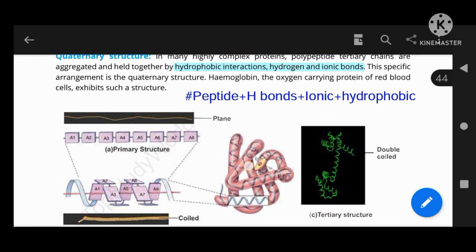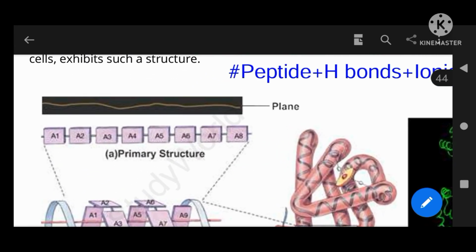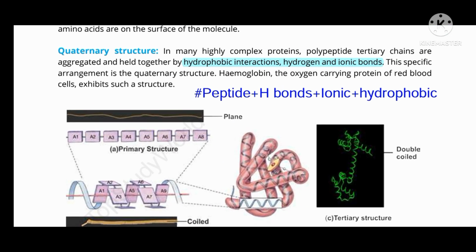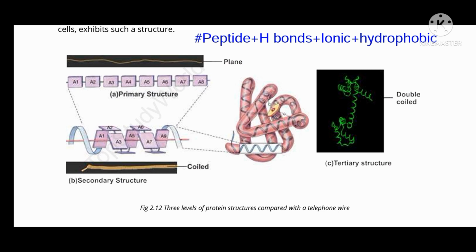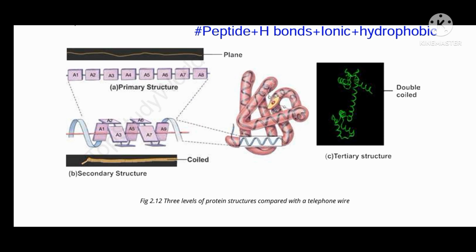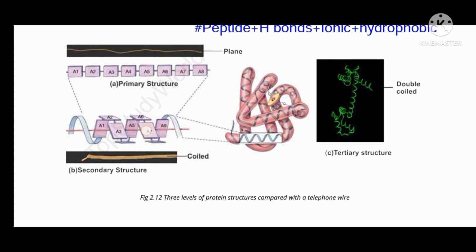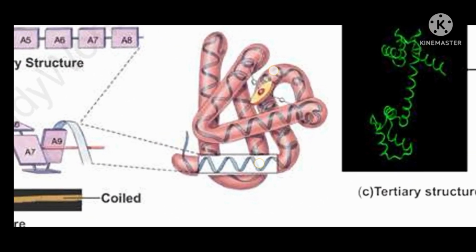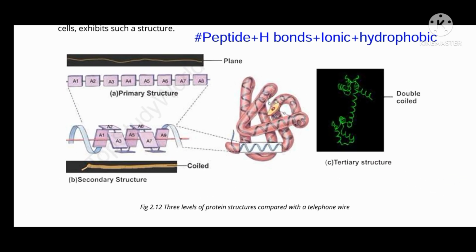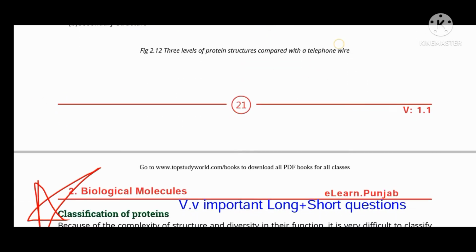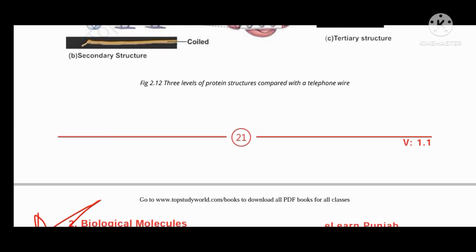And this is the diagram of the primary structure. You can see there is only direct linkage, that is the primary structure, and if there is folding, some type of coiling, you can see it will be the secondary structure. You can see the alpha helix, and after that there is aggregation due to the disulfide bridges, so it will be the tertiary structure, and after that the aggregation will be the quaternary structure.